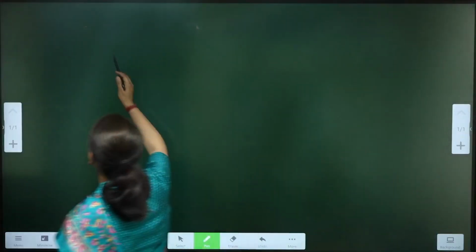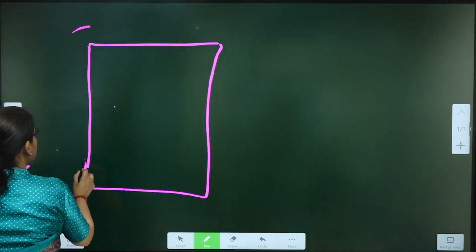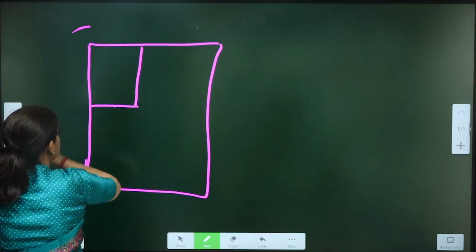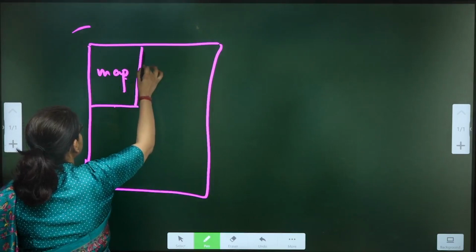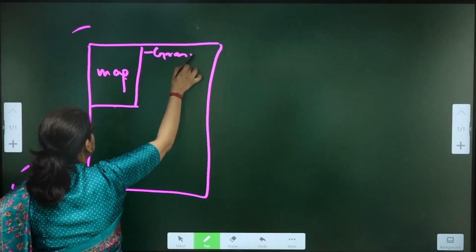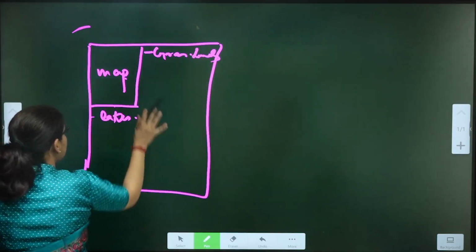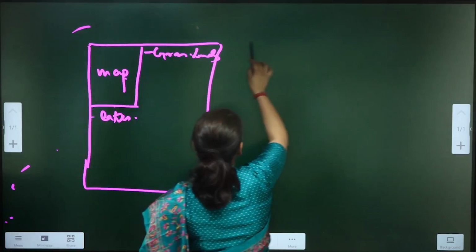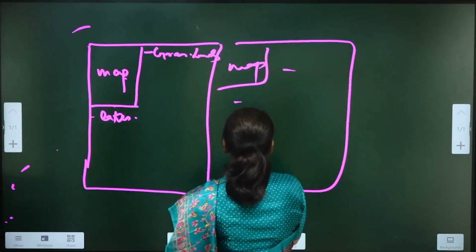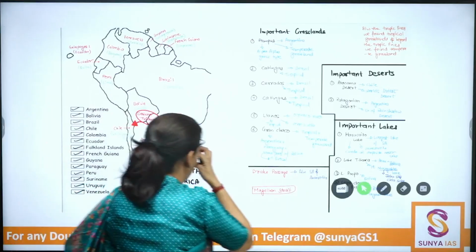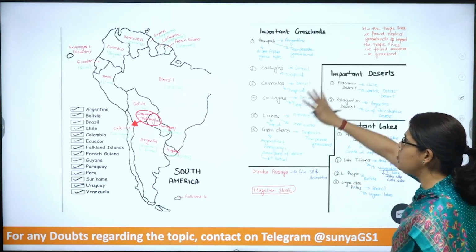So let's assume that this is your A4 sheet. On the top left corner, you can draw a map. Then physiographic aspects, so maybe grasslands, lakes, etc. It's quite possible that it will not come on one page, so you can replicate the similar pattern on the second page, that is, map along with discussion. So this is one example of summarization. You can always draw summaries in this format.